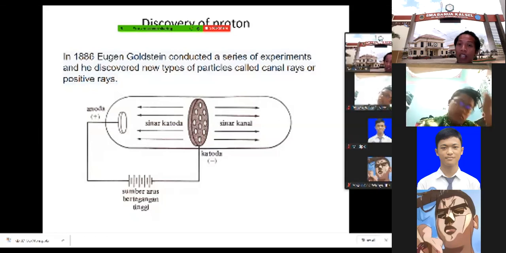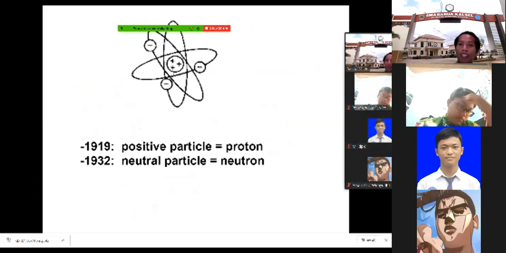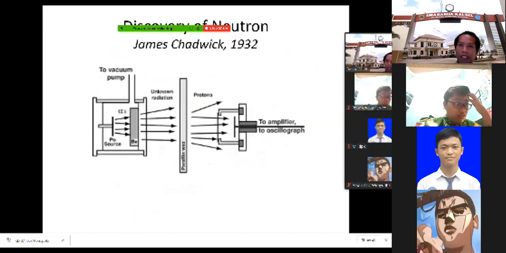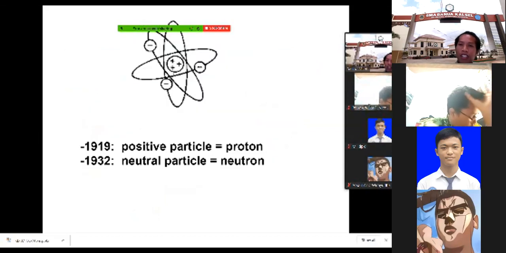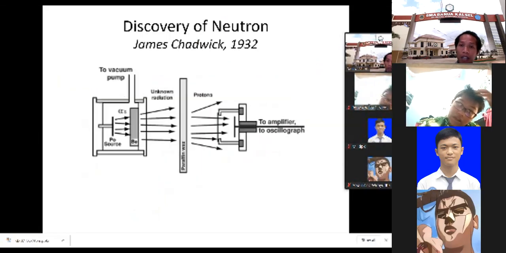This canal rays later on is called the proton, which is located in the nucleus. That's the rays that make the nucleus positively charged. But actually in the nucleus, there are not only protons, there is also another subatomic particle. Those other subatomic particles are called neutrons. It was found later by James Chadwick. It is the last subatomic particle found, in 1932.